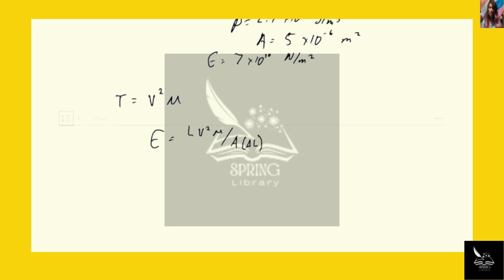Next, since we know that the mass per meter length is equal to the density times the area, we see that the area cancels out and we're left with Young's modulus is equal to the length times the velocity squared times the density divided by the change in length.